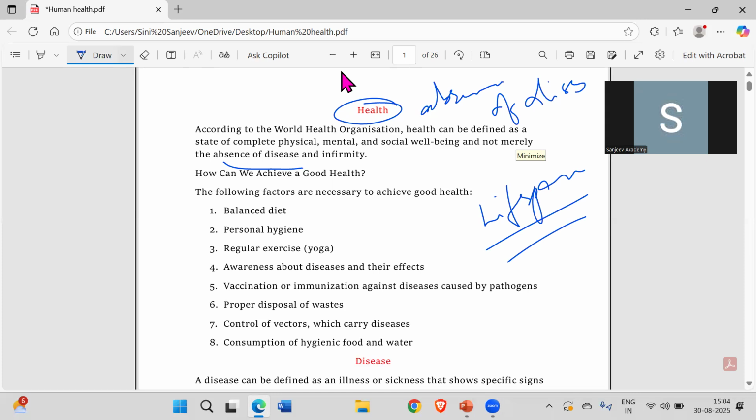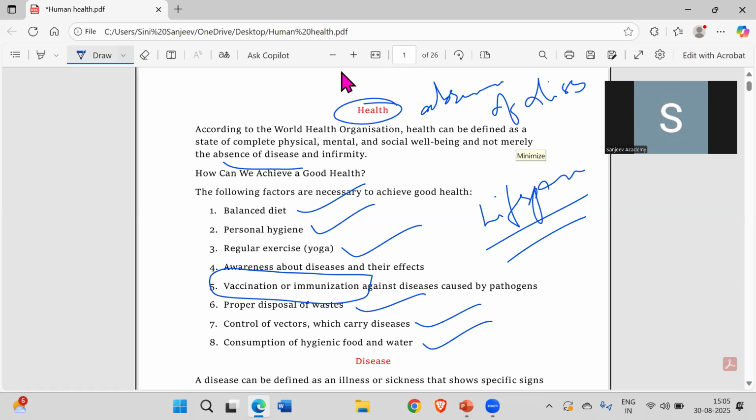So in order to achieve or maintain that good health, what we need is a balanced diet, hygiene, exercise, all these things, proper waste disposal, control of vectors. Vectors means what? The insects or the organisms which cause the disease are called vectors. As well as hygienic food and water consumption. And the most important part that we'll be studying in this is the vaccination or immunization. This is just to avoid or prevent whatever diseases are there right from the birth.